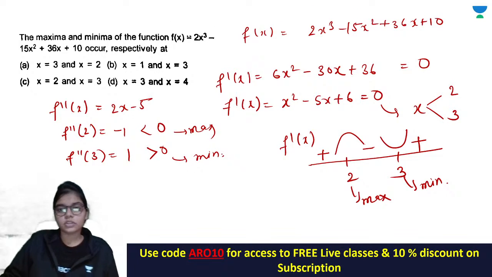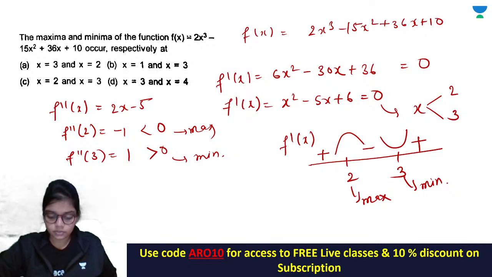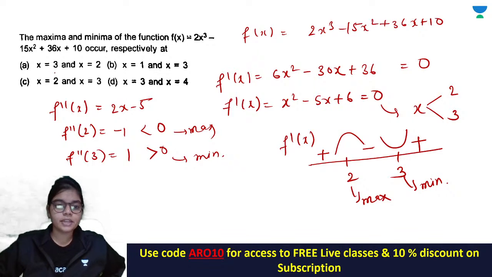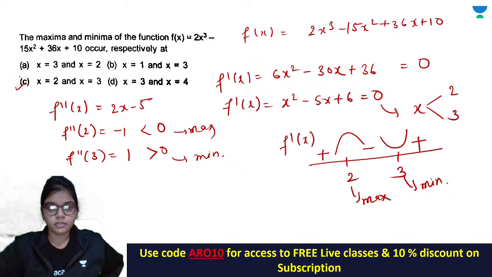Okay, so both will give you the same thing. जो भी आपको जल्दी क्विक आप कर सको you should focus on that. So maxima and minima 2, 3 respectively.